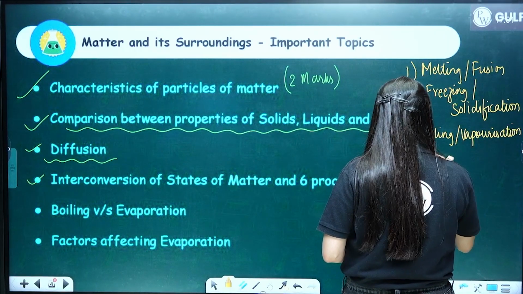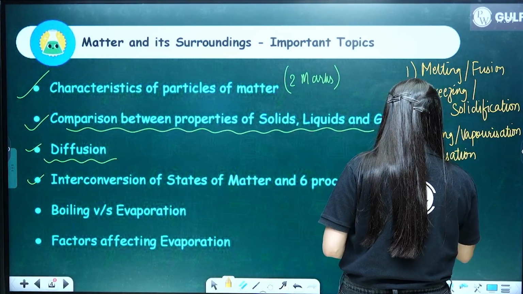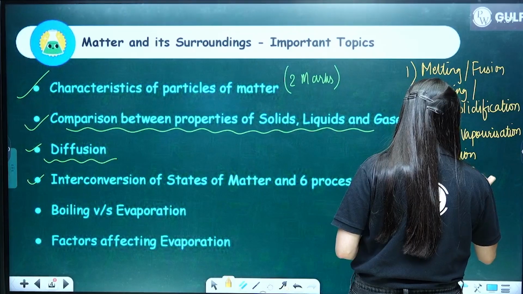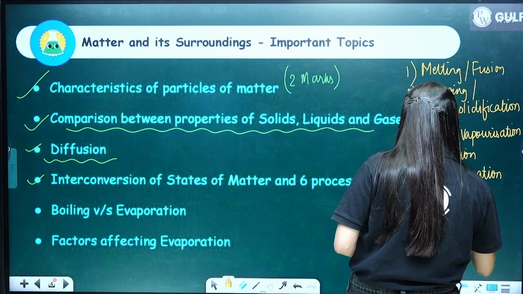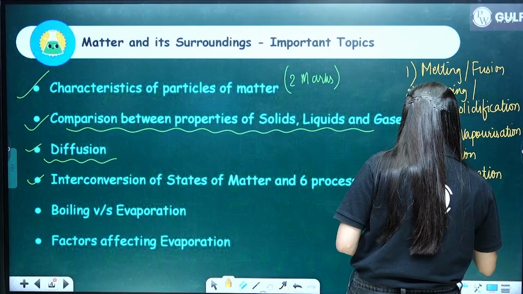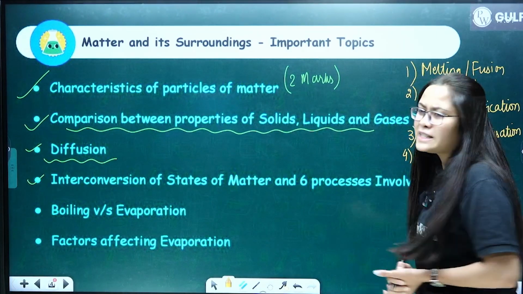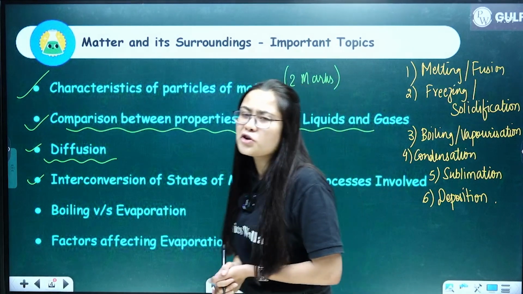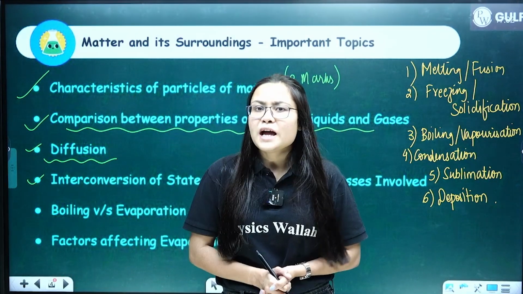Then we have condensation. The name of the 5th process is sublimation. And the 6th one is deposition. All right. So all 6 definitions should be very clear in your minds because all these 6 processes are very important from your exam point of view.